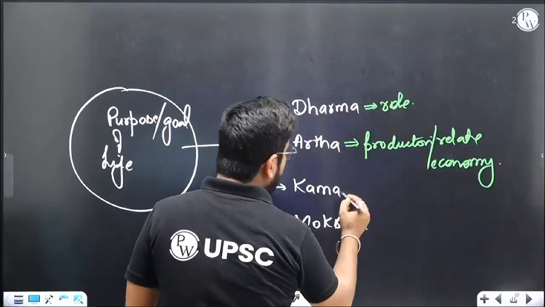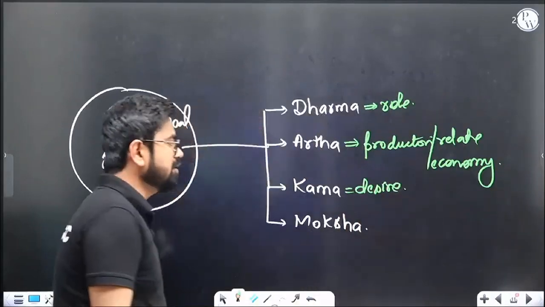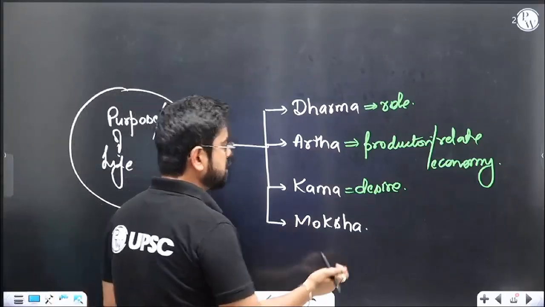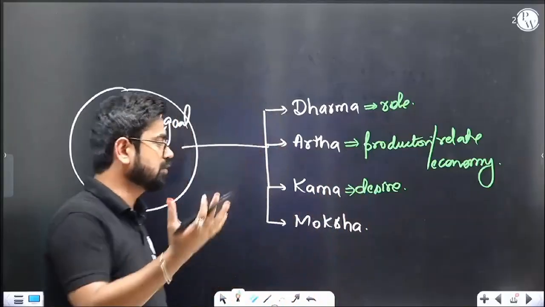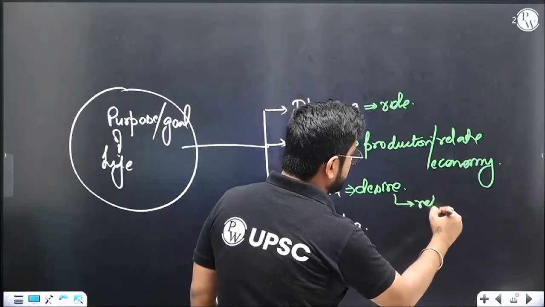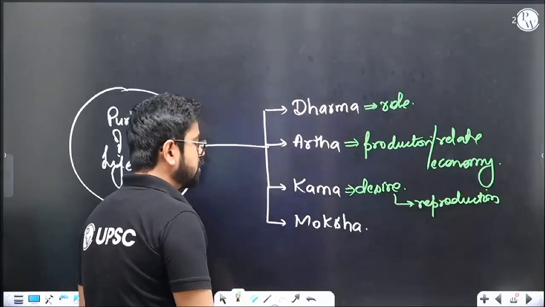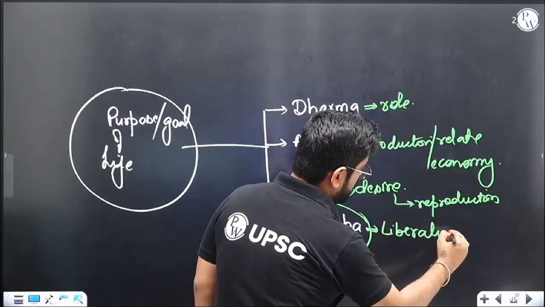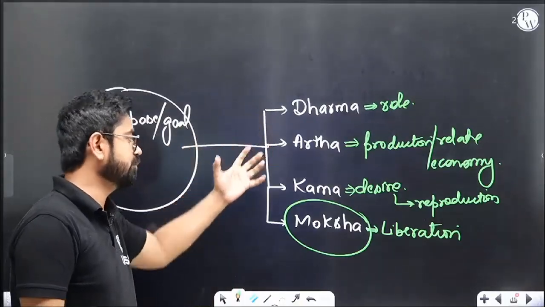Okay, artha. Kama is about desire. Now, mostly Kama refers to sexual desires and other desires, but in a nutshell, it also includes other desires. It's about your wishes, that you want to do something, you want to go somewhere. So the third important goal of life is Kama, which is also related to reproduction. Fourth is moksha, which is technically liberation. So these 4 things are something which a person is supposed to achieve in his life.